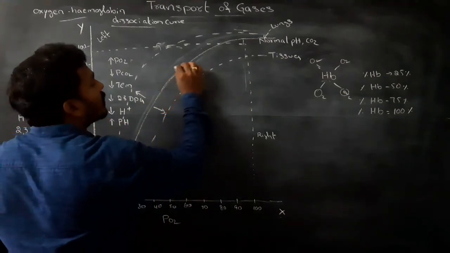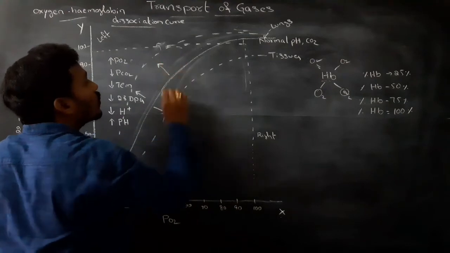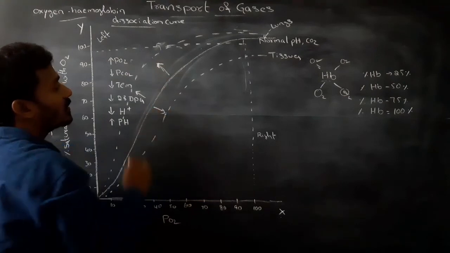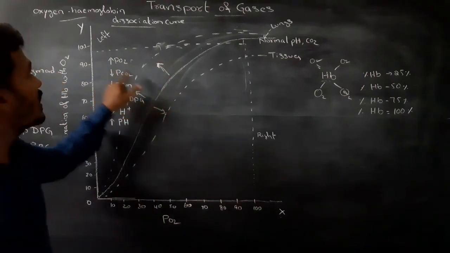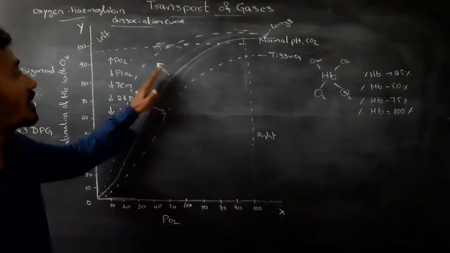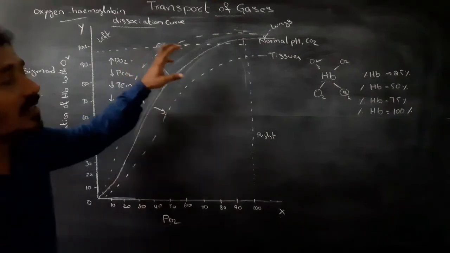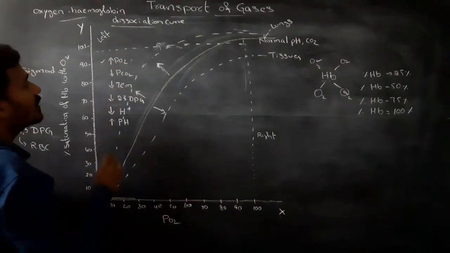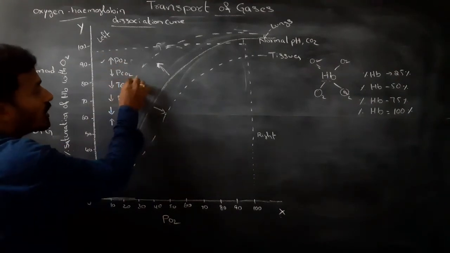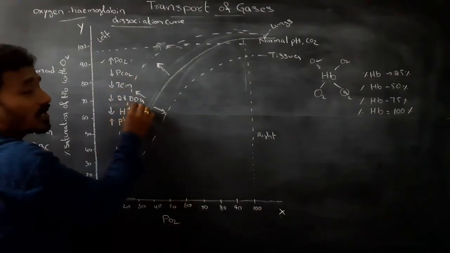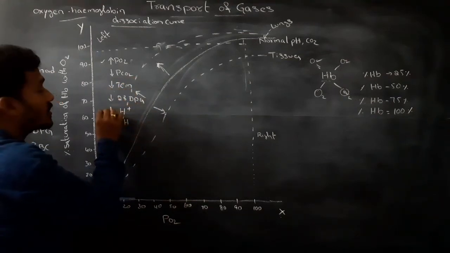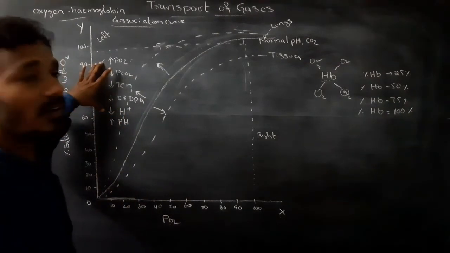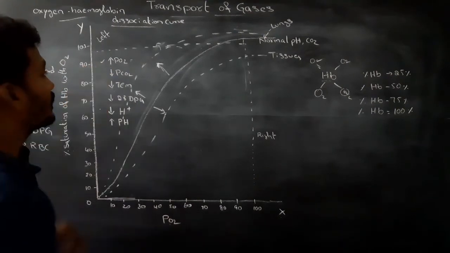So this curve moves to the left side. Important: in the lungs, the oxyhemoglobin dissociation curve moves left because in the lung region the partial pressure of O2 is high and PCO2 is low, temperature is low, 2,3-diphosphoglycerate is low, and H plus ion concentration is low. So this favors the binding of oxygen with hemoglobin.